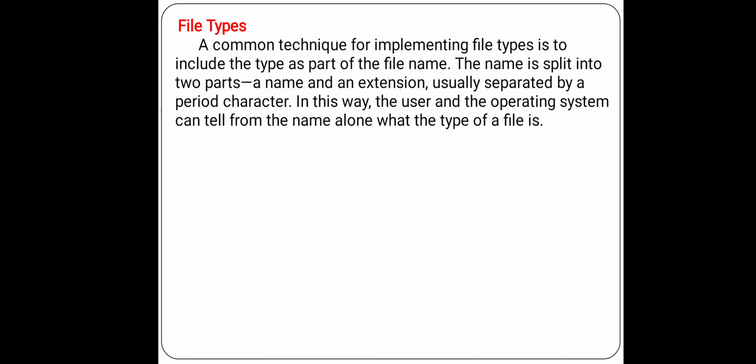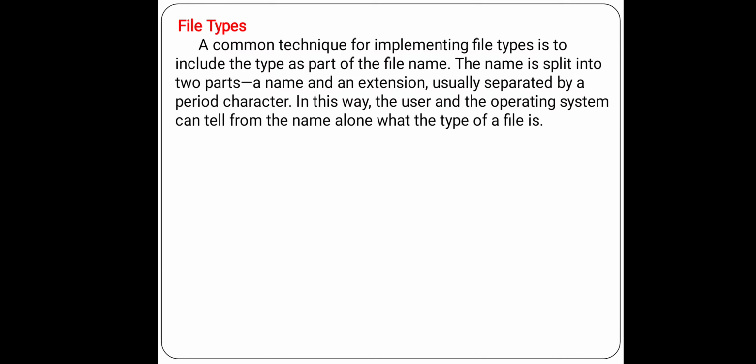I told you yesterday we will discuss different types of files tomorrow, so here we need to discuss types of files. The name of the file can be split into two parts, one is the name and the second one is the extension, usually separated by a period character, meaning a dot. In this way the user and the operating system can tell from the name alone what the type of a file is.